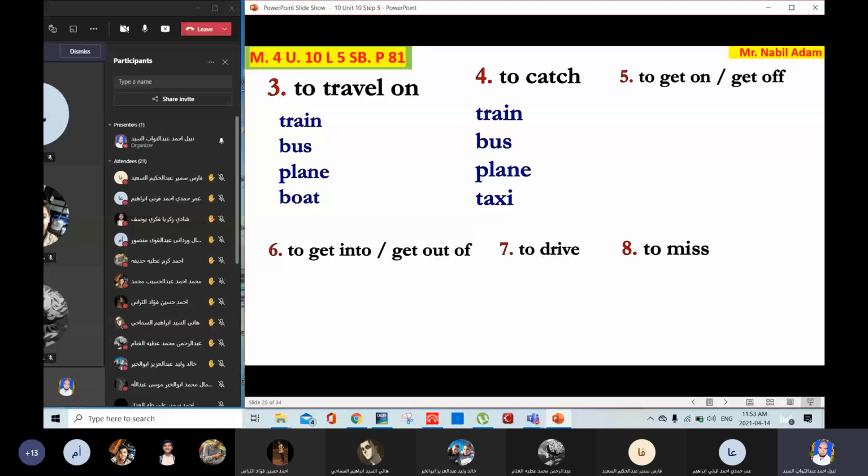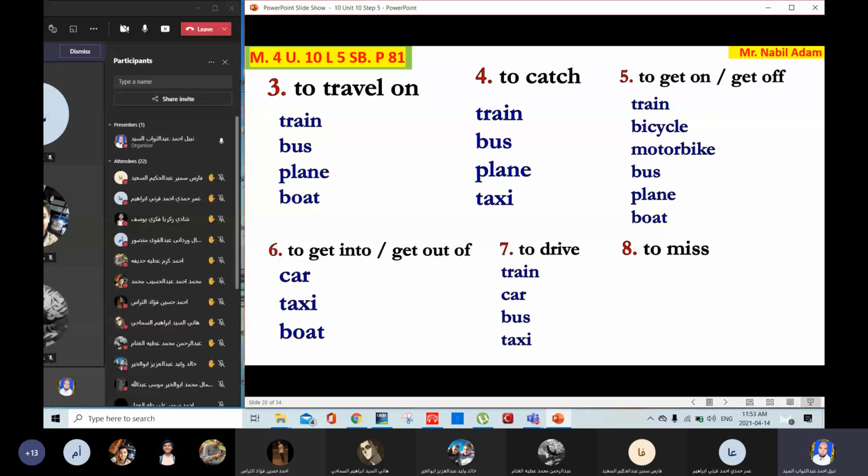What do you get on and get off? I get on the train, the bicycle, the motorbike, the bus, plane, boat. What do you get into and get out of? I get into a car, taxi, boat. What do you drive? I drive a train, a car, bus, taxi. What do you miss? I miss the train, the bus, the plane, the boat, because they have a specific time. So sometimes if I'm late, I miss the train, bus, plane, or boat.